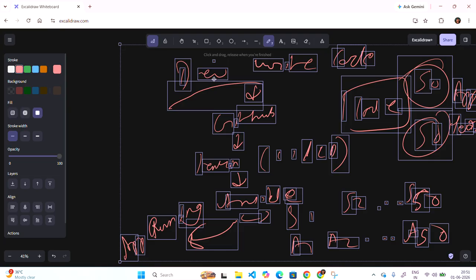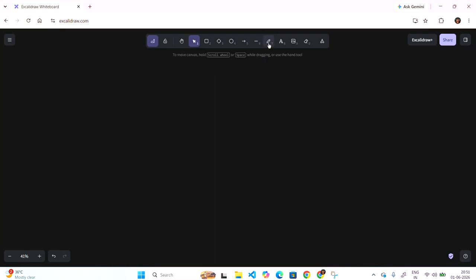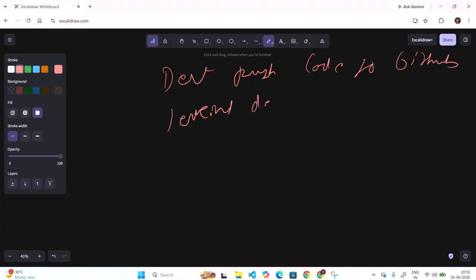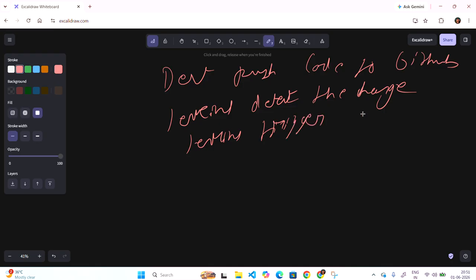Basically your flow is very simple. The developer pushes code to GitHub. Jenkins detects the change. Jenkins triggers Ansible. The role of Ansible then is what?